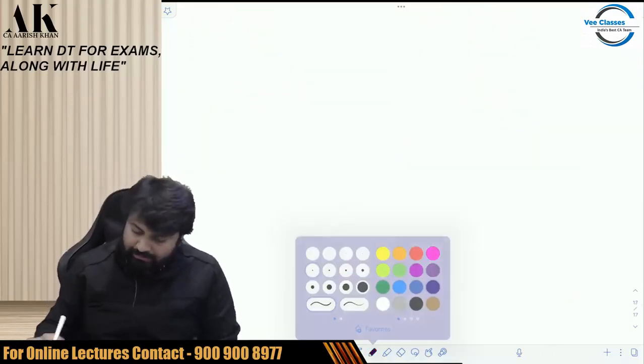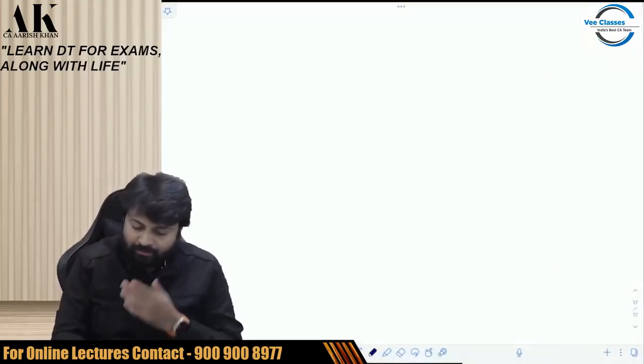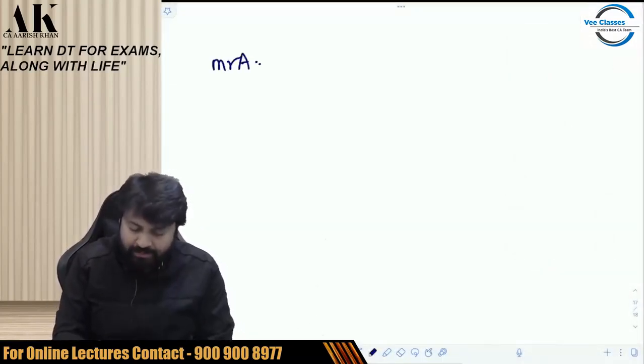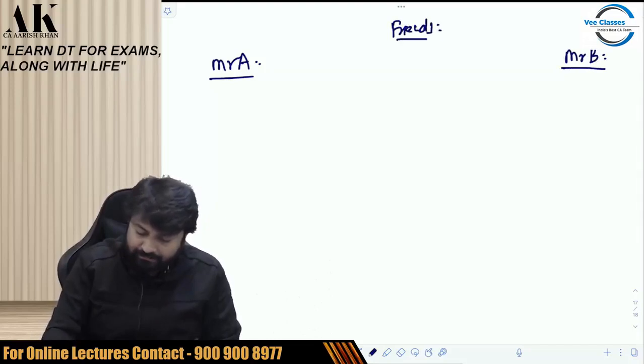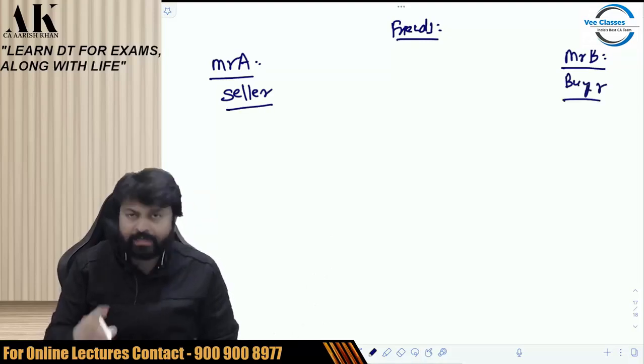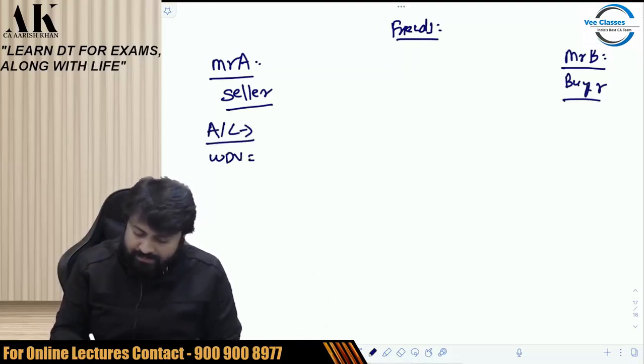Suppose there are two persons. Pay attention, please. Why explanation 3 was introduced? That is what I'm trying to explain to you. There is one person, Mr. A. There is another person, Mr. B. Both are friends. Mr. A is a seller. Mr. B is a buyer. Now, both are entering into an arrangement. Mr. A has an AC. The WDV of the AC is, say, for example, 20,000 rupees. Okay.